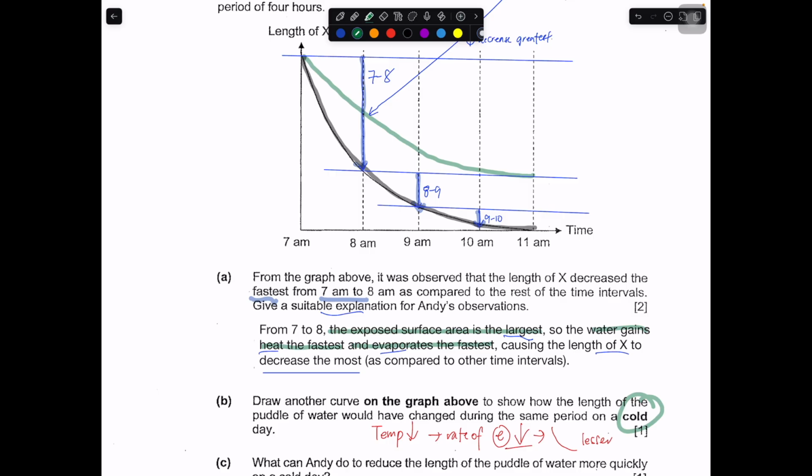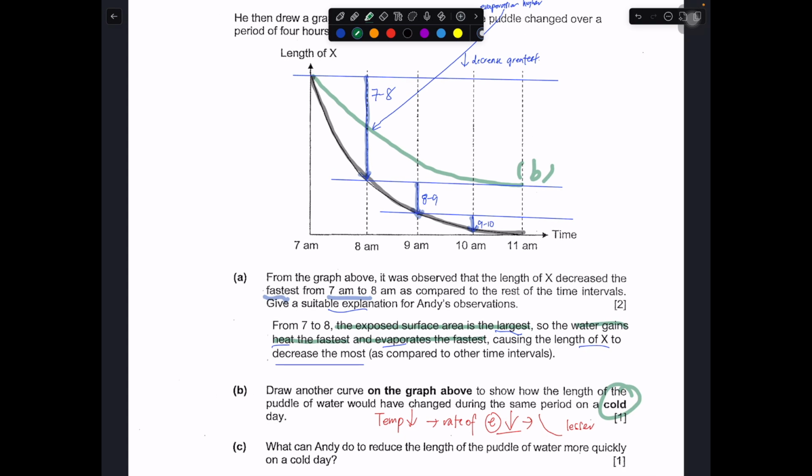You still need to make sure that the shape is more or less the same when you are drawing this curve. It can be slightly lower here or here, but it cannot be this answer. This one tells me that it evaporates even faster, so this is wrong. It must be the green one. Any answers along this manner will be good enough.